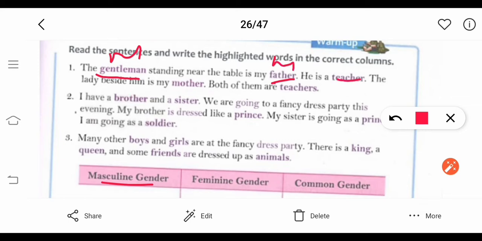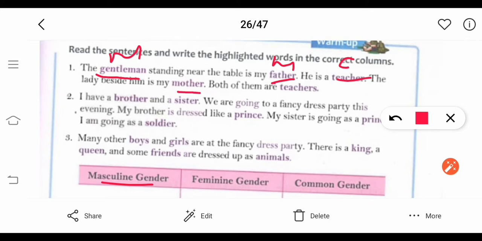Teacher. Teacher is common gender. As I told you, we don't know which teacher the sentence is talking about, whether it is a male teacher or a female teacher. So we will write it in common gender. The lady beside him is my mother.